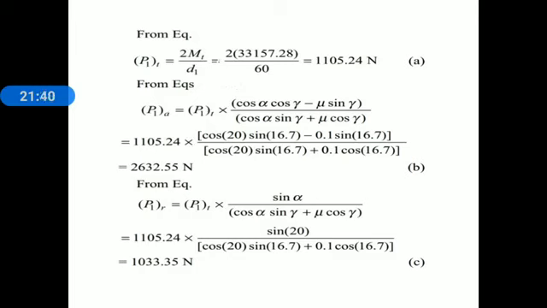And the last component of worm, that is radial component. We know the relation for radial component of worm. P1R is equal to P1T into sin alpha divided by, inside the bracket, cos alpha sin gamma plus mu cos gamma. Again in that relation we have to substitute the values of tangential component P1T, alpha and gamma, and also the mu. Now after substituting, we get the value of radial component of worm, 1033.35 Newton. Consider equation C.